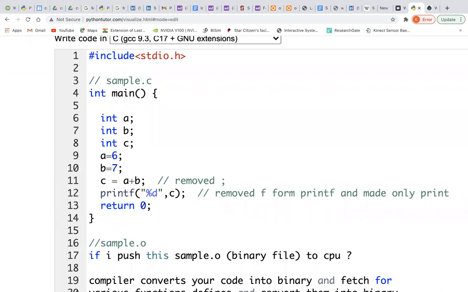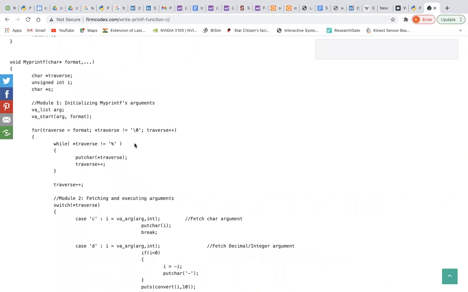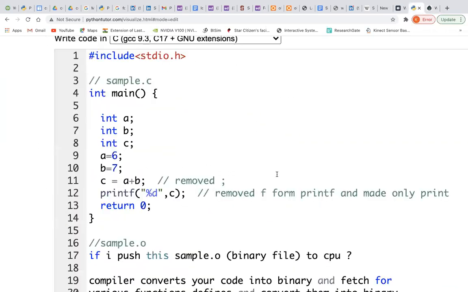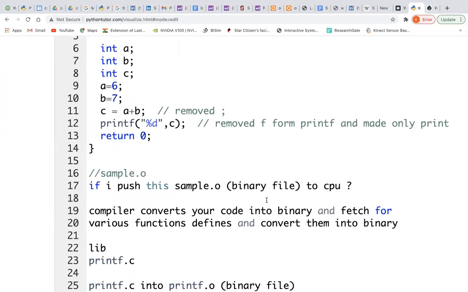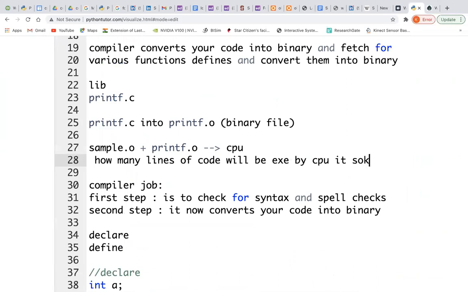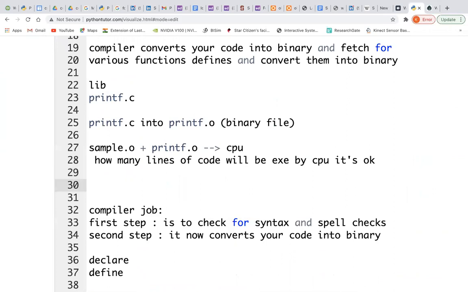Sir, 14 plus the number of lines written for the printf definition. That's correct. So 14 plus the number of lines written for printf are being executed by the CPU, all in binary. Now my question is, how many lines are compiled by the compiler?